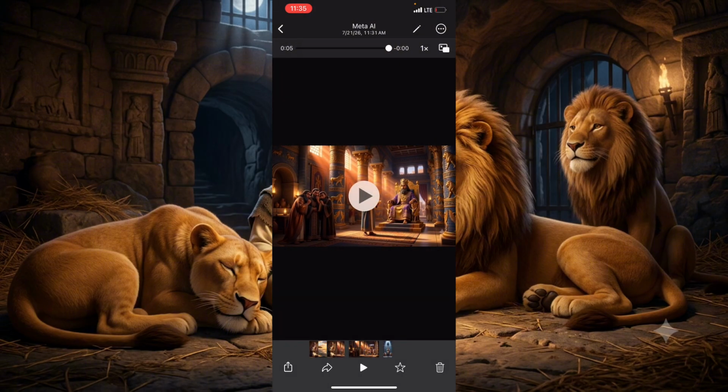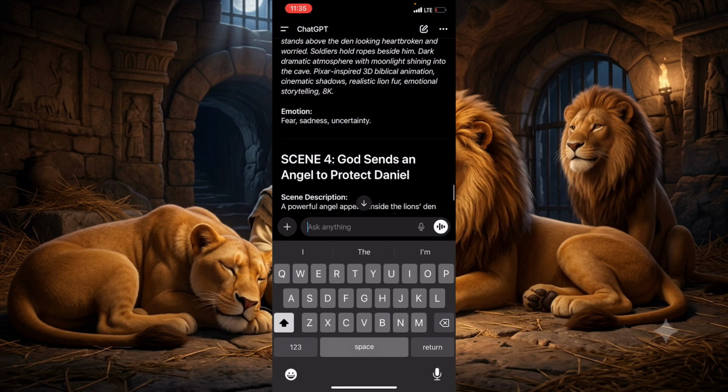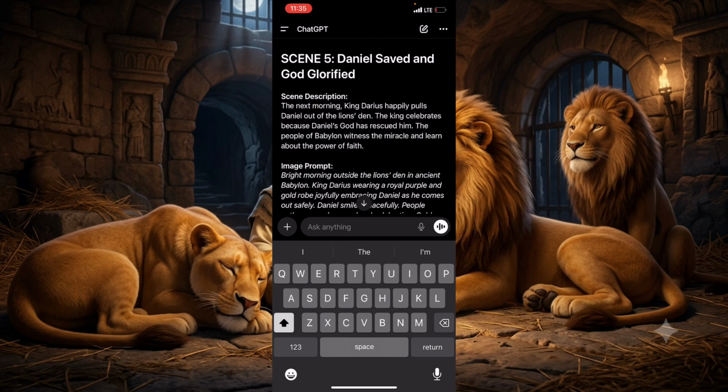Now we are going to go back to ChatGPT and get our text to speech, which is the audio prompt. So we are going to tell ChatGPT to generate audio scripts for this story.